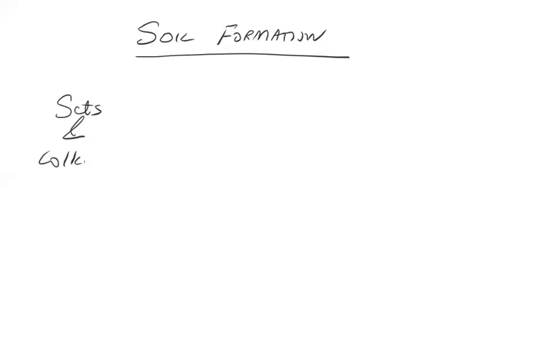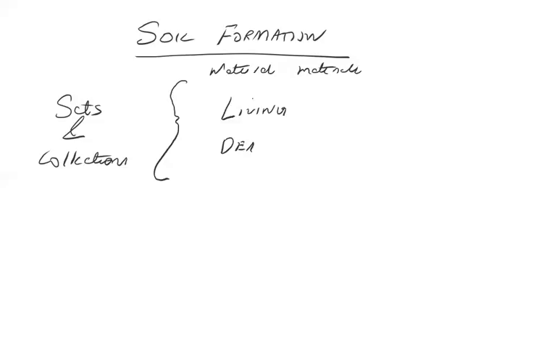They say soil is a set or collection of natural materials, such as living and dead matter, which support plants.